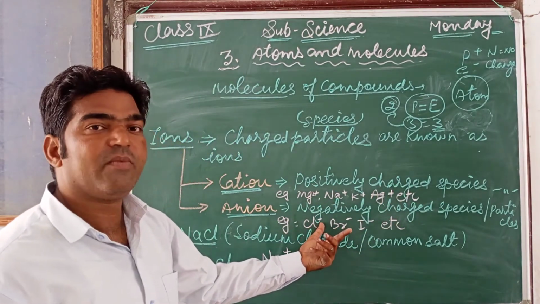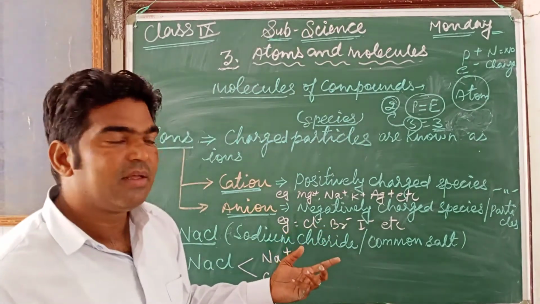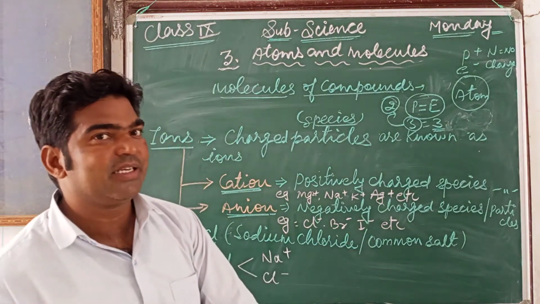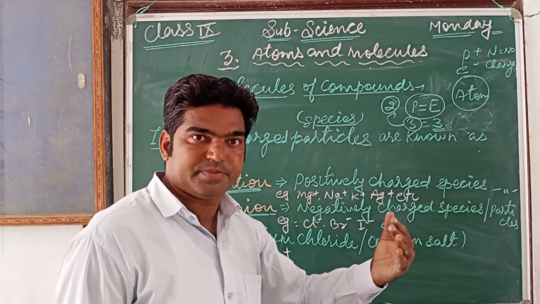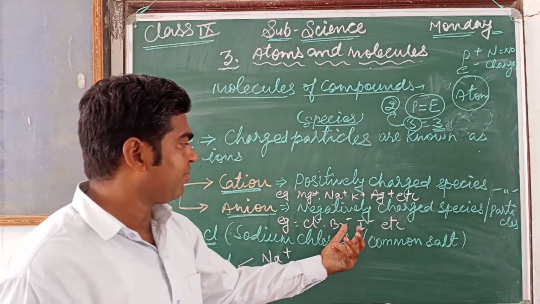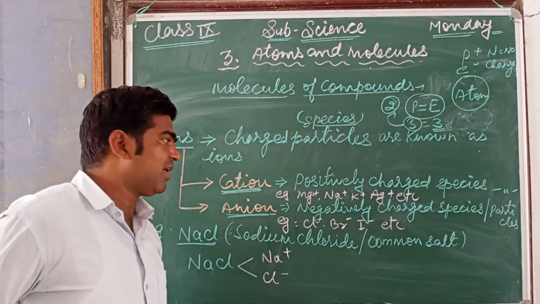Cl minus means 1 minus, it gains 1 electron. Bromine, iodine, 1 minus also, means they gain 1 electron from others. So when it has a negative charge, that is an anion, and when it has a positive charge, it is known as a cation.